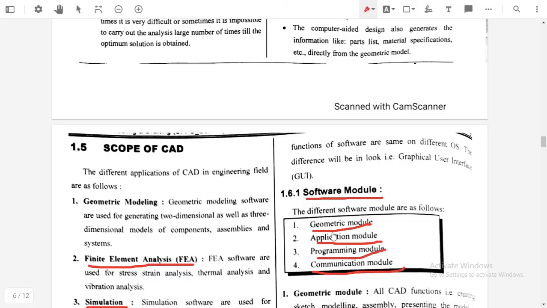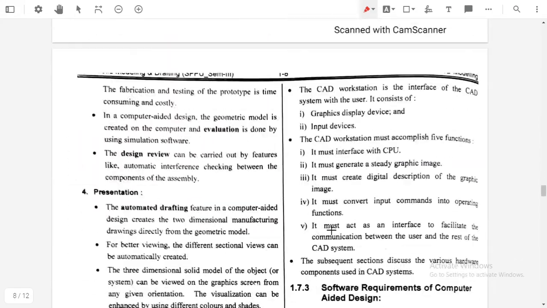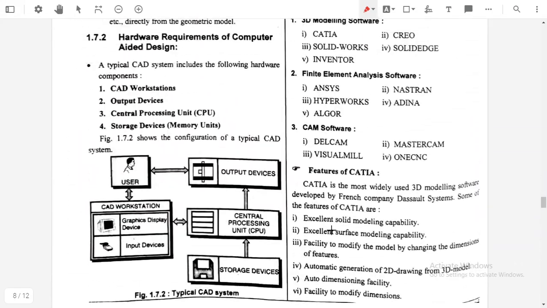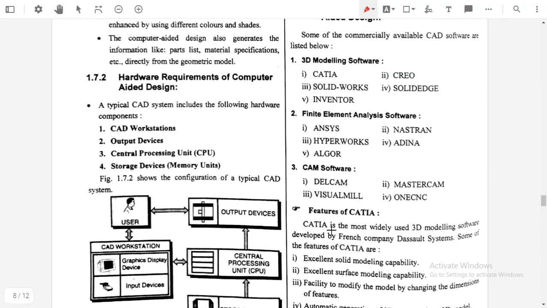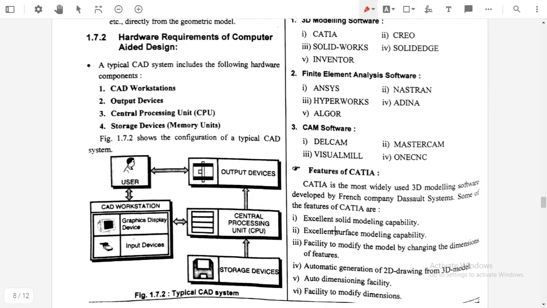Now we will discuss the next part, that is hardware required for computer aided design. There are different hardwares which are required for computer aided design. So the first hardware which is required is the CAD workstation. If we see here, this is a typical CAD system. Here is a CAD workstation.